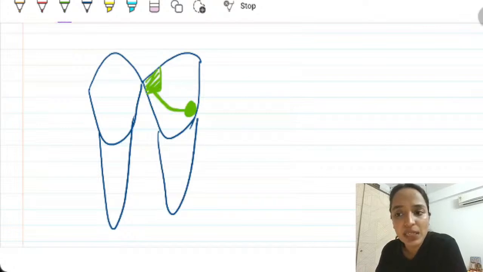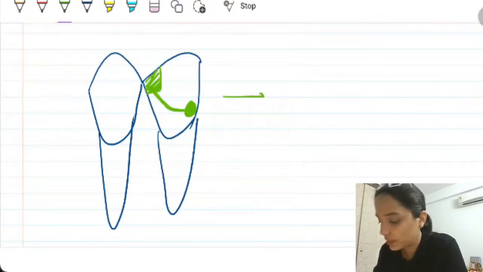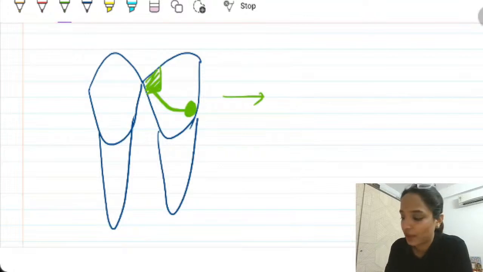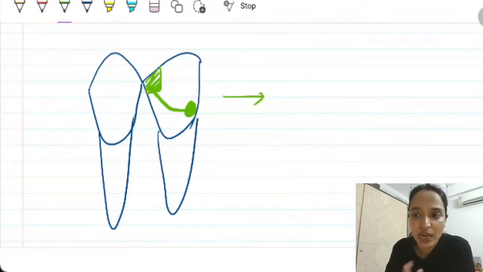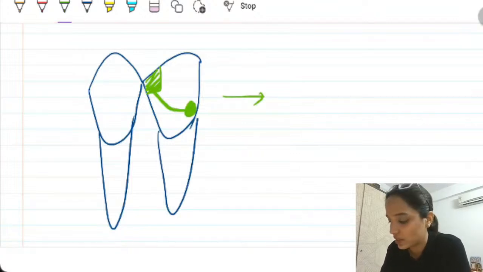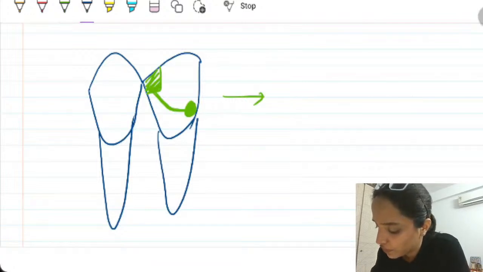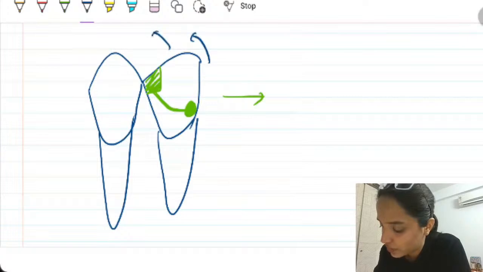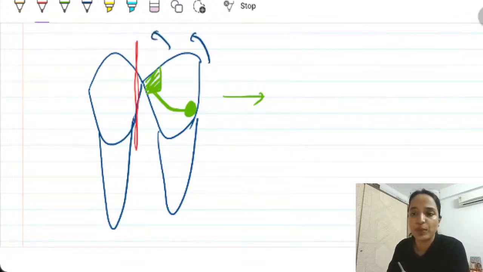Tell me. What clasp is this? Same, same C clasp. But we have done the reverse. The rest is placed on the mesial side. The abutment undercut we are engaging is on the distal side over here, right? So when the forces will be generated, they will be in this direction, which will be very well tolerated by the proximal tooth at this point.